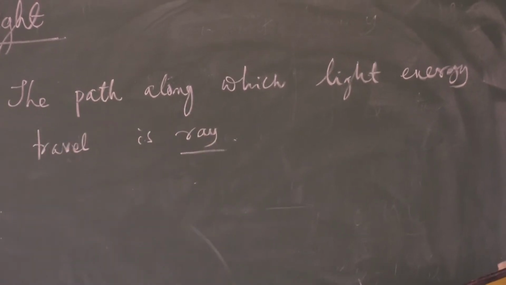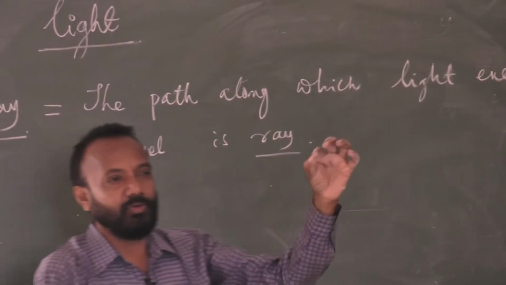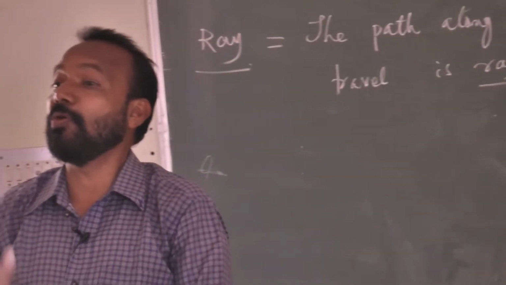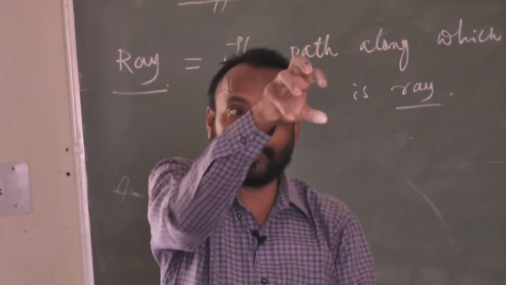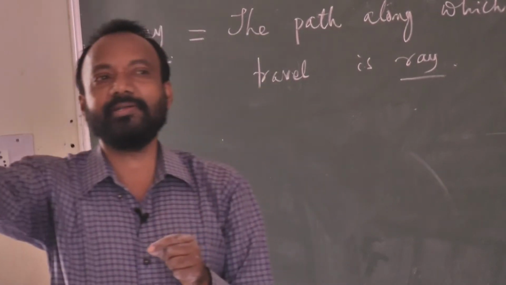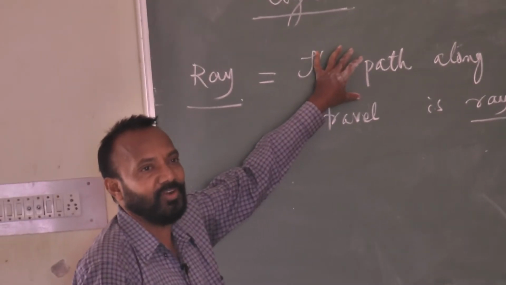Okay, simple. So, simply we must know the path along which light energy is passing from one medium to another medium, or from one source to any other point, from one direction to any other direction, that path is called a ray.